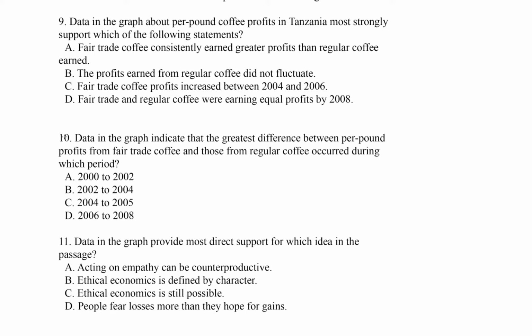Now let's look at question 10. Data in the graph indicate that the greatest difference between per pound profits from fair trade coffee, blah, blah, blah, occurred during which period? This is the same deal as question 9. We can do both of these questions just looking at the graph, right? It's asking us, what do the data tell us?